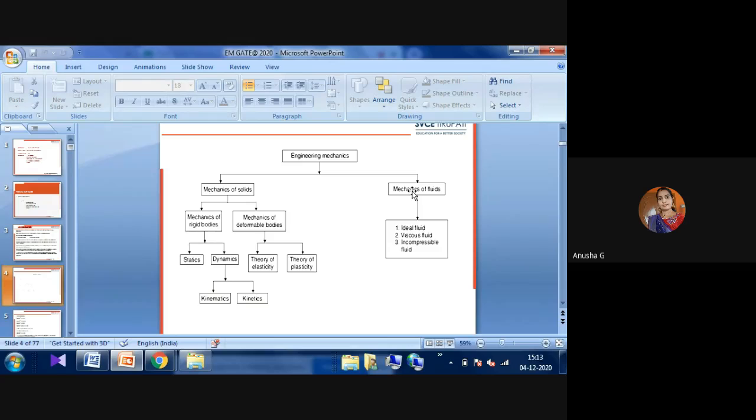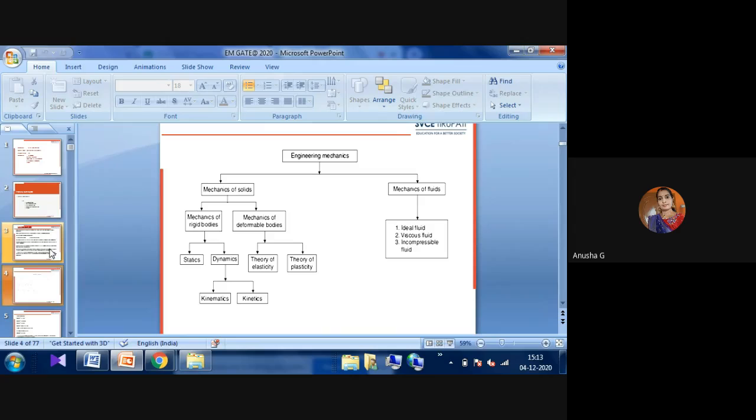In engineering mechanics, we learned about the mechanics of solids and then rigid bodies, whether it is a static condition or a dynamic condition. In the dynamic condition, it again depends on whether it is referred with force or without force. Without force is kinematics, with force is kinetics. This is the main difference. They will ask a question for one mark: what is meant by engineering mechanics? We have to define engineering mechanics.